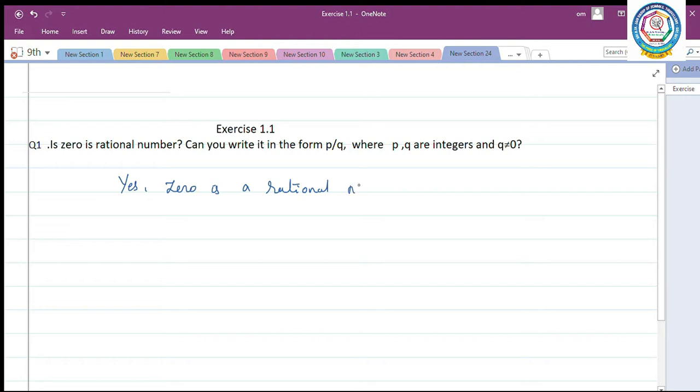Can you write it in the form of P by Q? Yes, we can write it in the form of P by Q because 0 can be written as 0 by 1. It is in the form of P by Q where P, Q are integers, Q not equal to 0. 1 is not equal to 0, where P is equal to 0, Q is equal to 1.